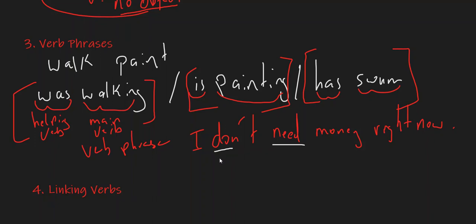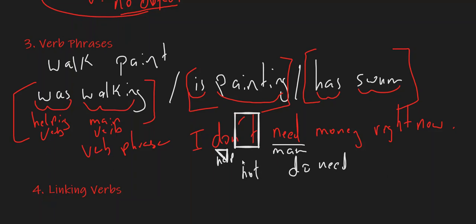This is the helping verb, and that's the main verb. So the verb phrase in the sentence is "do need." What about the contraction of not, which is an apostrophe T, which stands for not? "Not" actually is not part of the verb. It functions as an adverb modifying "do." So "not," or the contraction of not, is not part of the verb phrase.